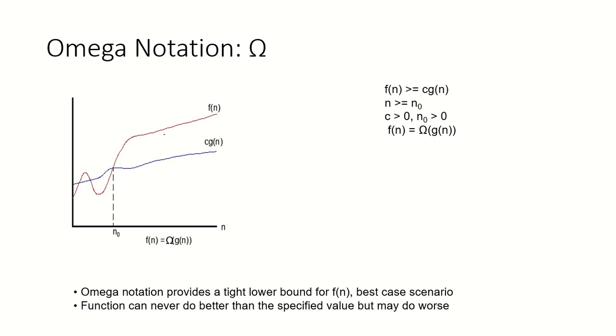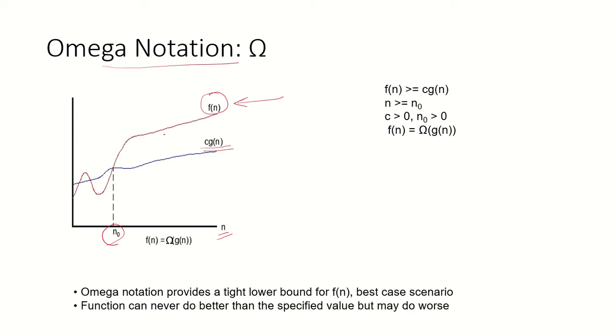In this lecture, we are going to take a look at the omega notation. If we have a function f(n), can we find a function c·g(n) which will be the lower bound of f(n) for all values of n greater than or equal to n naught?